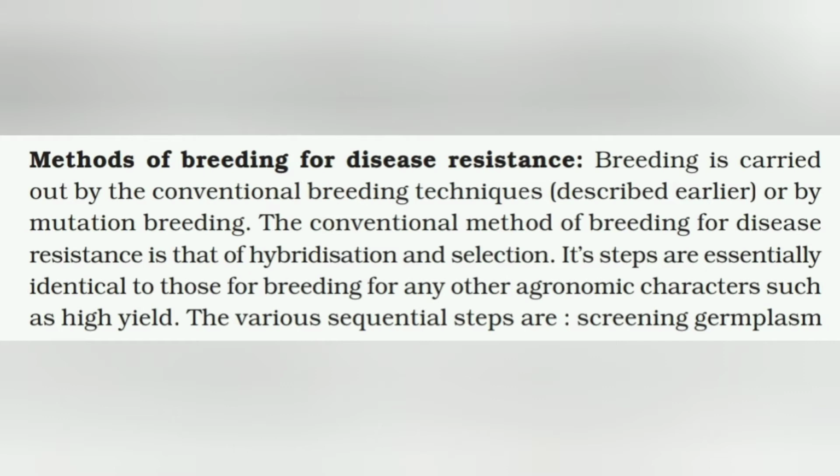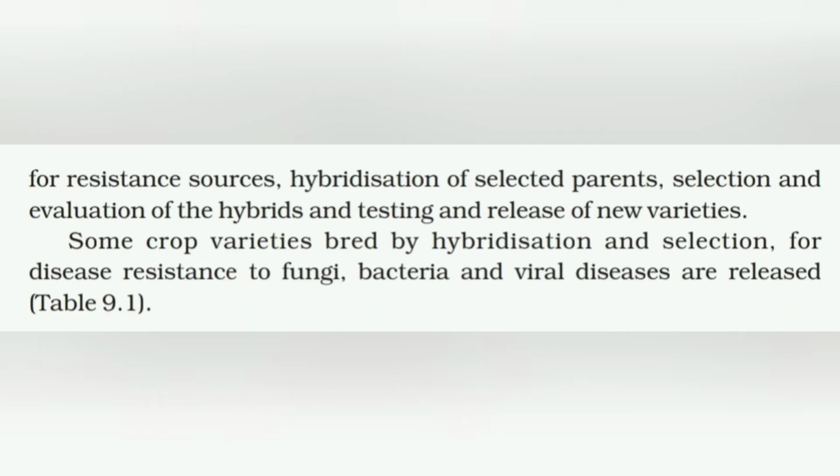The various sequential steps are screening germplasm for resistance sources, hybridization of selected parents, selection and evaluation of the hybrid, testing and release of the new varieties. Some crop varieties bred by hybridization and selection for disease resistance to fungi, bacteria and viral diseases are released. Let us see them in a format of this table.